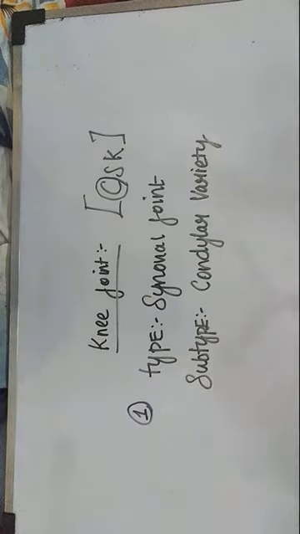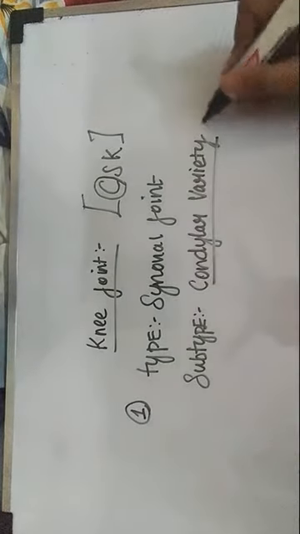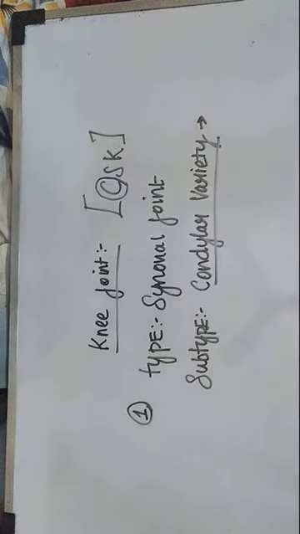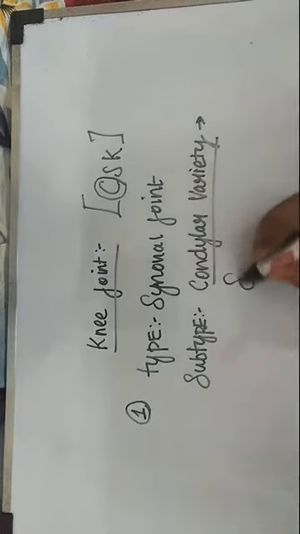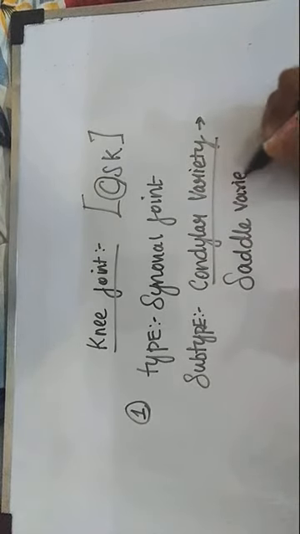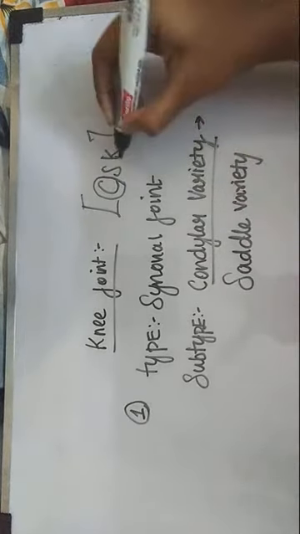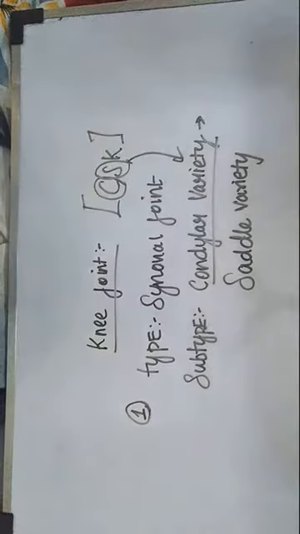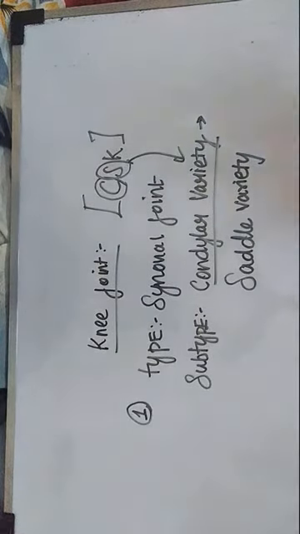The joint between the femur and the tibia is called condylar variety. The joint between the femur and the patella is known as saddle variety. So C for condylar and S for saddle. Just remember CSK. Condylar variety is between the femur and the tibia, saddle is between the femur and the patella. I hope you are not confused.